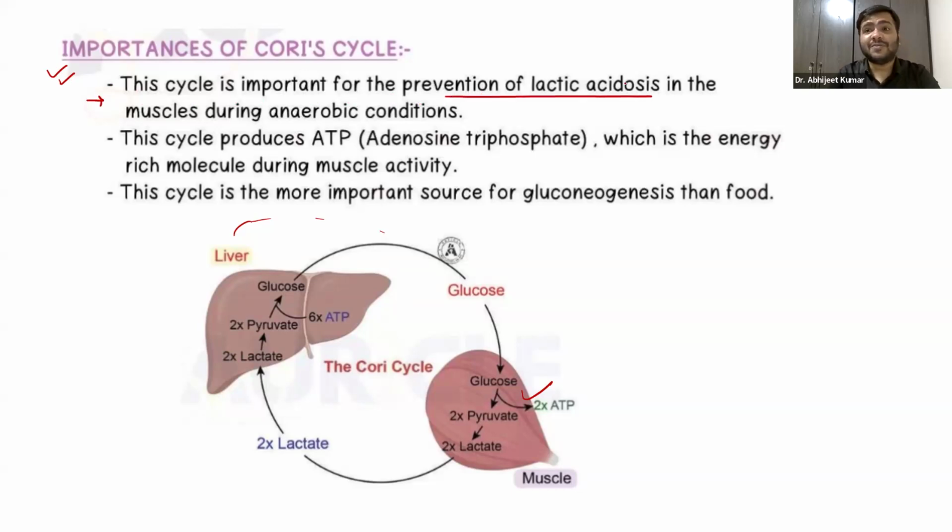Guys, as I told you, if this lactic acid gets accumulated, it will cause lactic acidosis. And remember, it produces ATP, the energy currency of the cell, right? And it is an important source for gluconeogenesis.